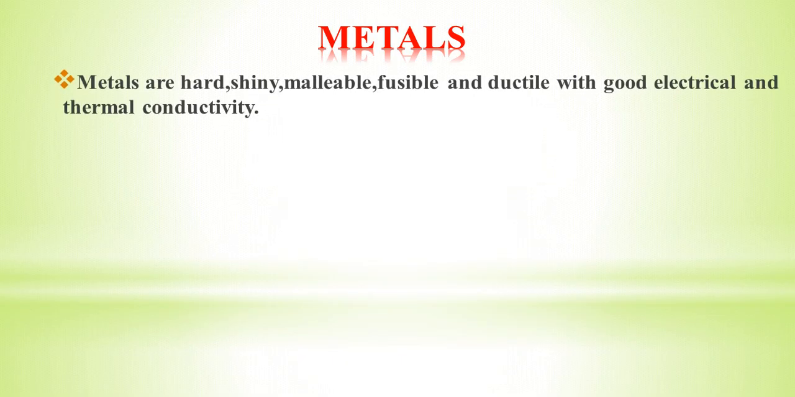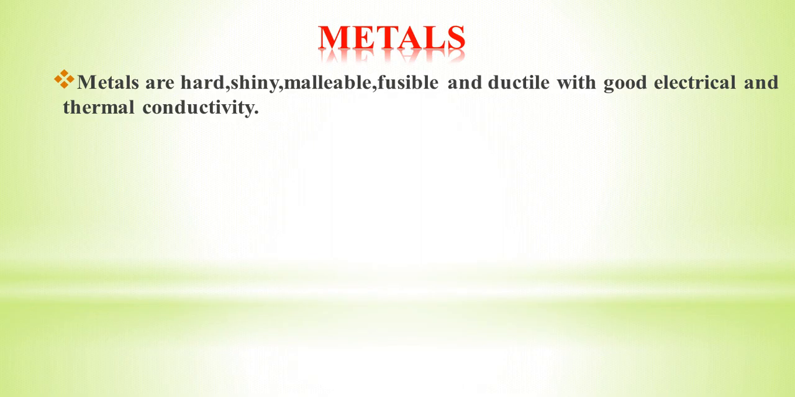From the periodic table, elements are classified as metals, non-metals and metalloids. Let me see the metals. Metals are hard, shiny, malleable, fusible and ductile with good electrical and thermal conductivity. What is the meaning? Metals are hard and shiny. Malleable means easily changed into another shape. The metals are very easy to change into other shapes, that is malleable.